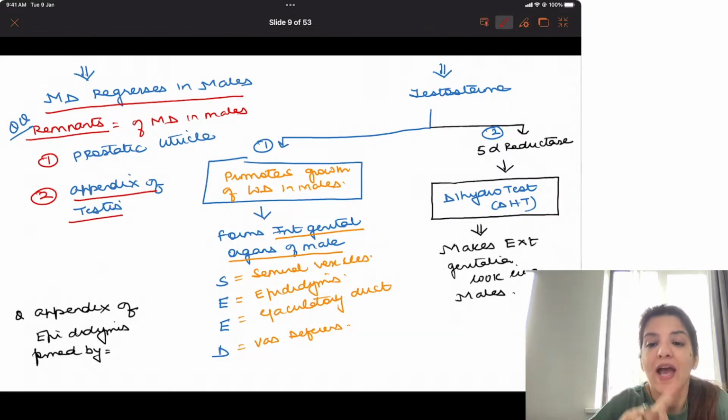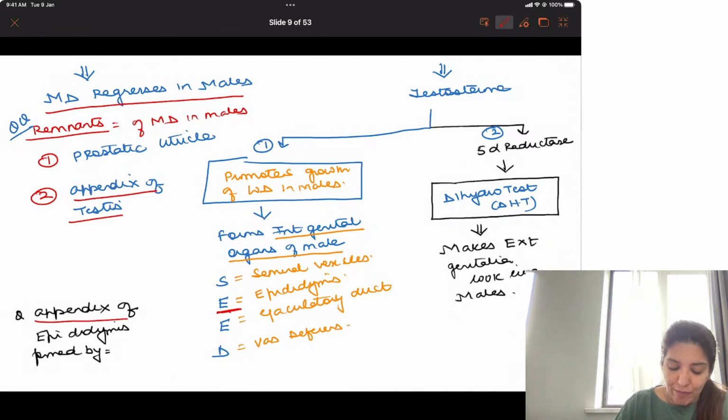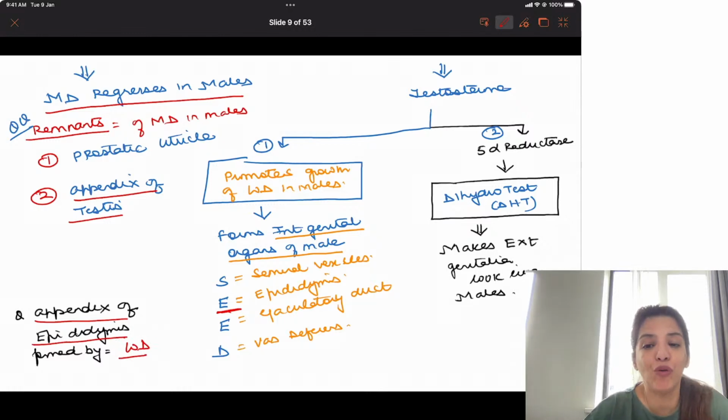Don't do that. I told you just now that epididymis is formed by Wolffian duct. So, appendix of epididymis is also formed by Wolffian duct. Right?